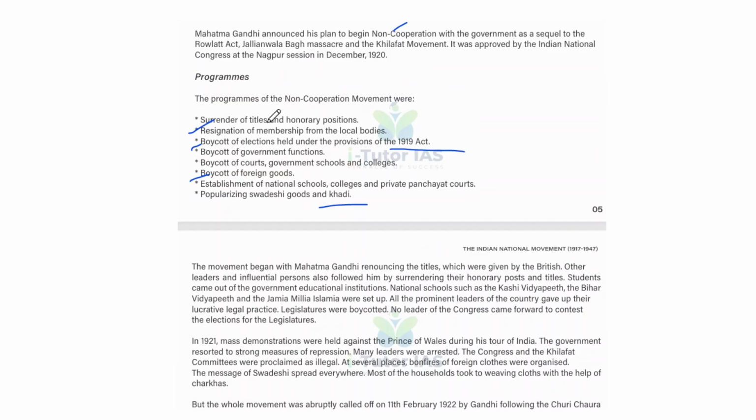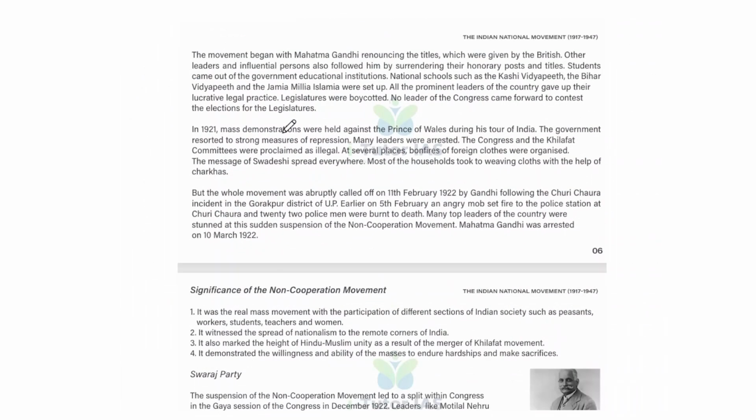So these are the programs under the non-cooperation movement. Okay, the movement began with Mahatma Gandhi renouncing the titles which were given by the British, and other leaders and influential persons also followed him by surrendering their honorary posts and titles.